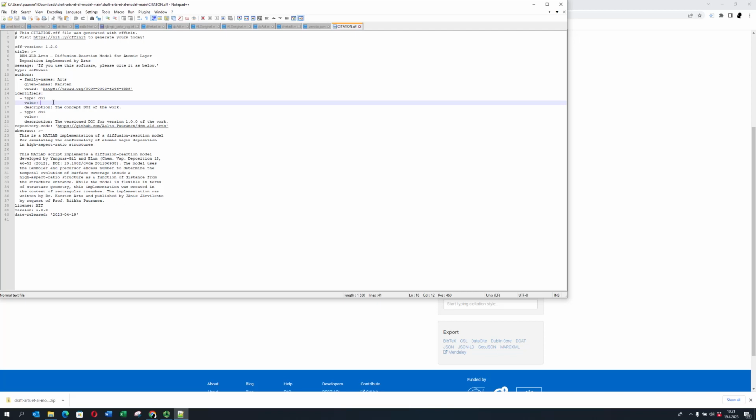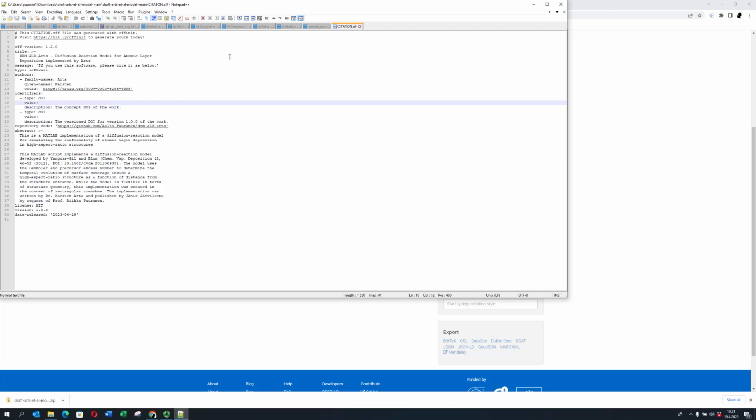Sorry, I didn't follow you completely, so say again. So here we have the DOI for the concept of the work, and then also the DOI for specifically version 1.0.0 of the work. Oh, so yeah, here. After the value, we need to paste the DOIs for both of these.